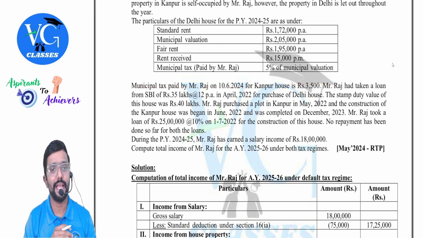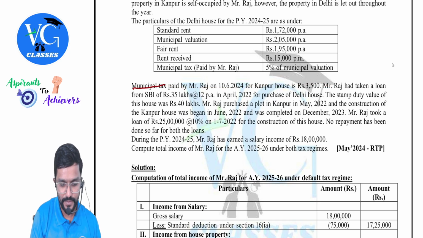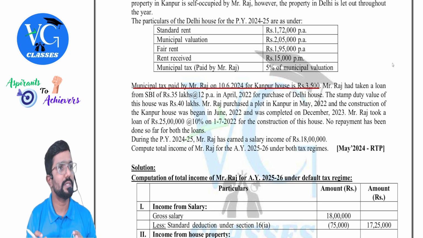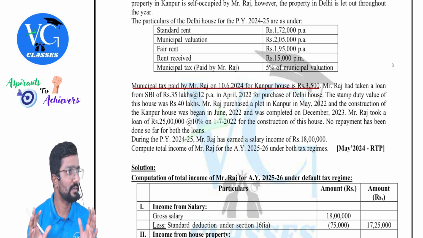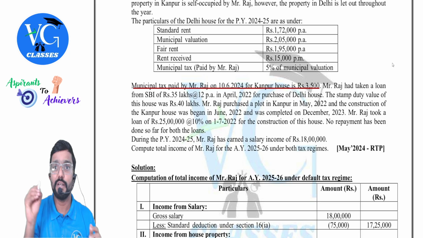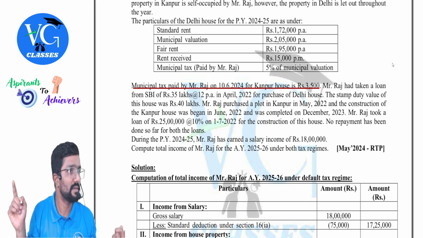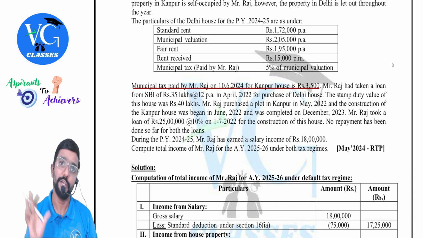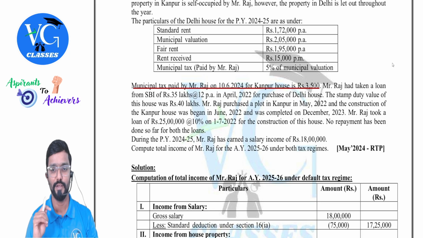Mr. Raj had taken a loan. Okay, let me draw a line so that we will not consider it again. In the exam, in the question sheet, don't do anything like this. Don't mark anything also. Maybe a tick or star is okay, but don't write or mark anything like this. Clear? Because sometimes invigilators will unnecessarily trouble you. Don't get into trouble.